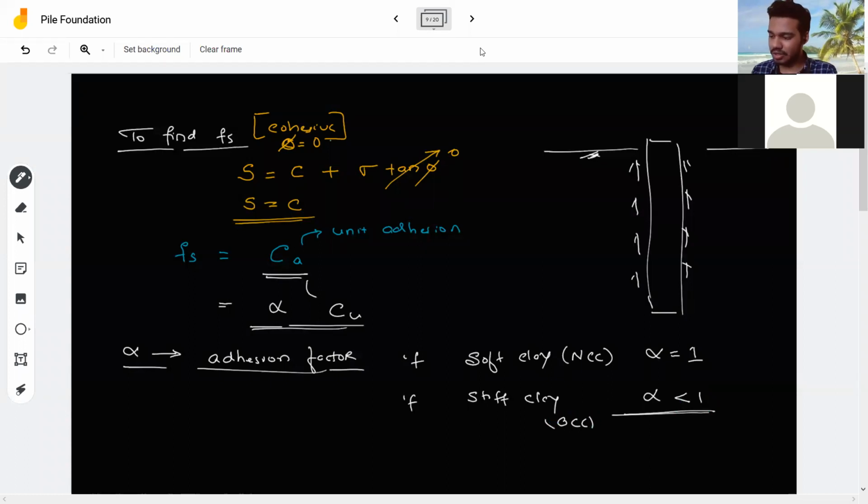This is required in the MCQ part if you are going for GATE or something. For Mumbai University, they give the value of the adhesion factor and you just have to put it. The concept is this: if you have soft clay and you put a pile in it, imagine the pile will go straight inside. So there is no adhesion, so it is taken as 1. With stiff clay, like when you take dough and put a pen inside it, there is adhesion between them, between your mould and your pen there, so it is less than 1.